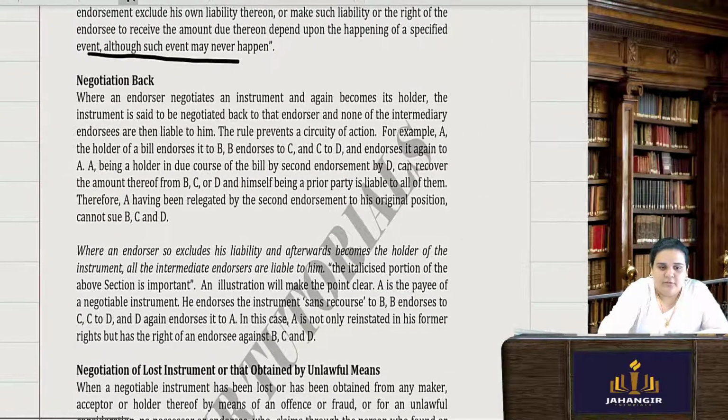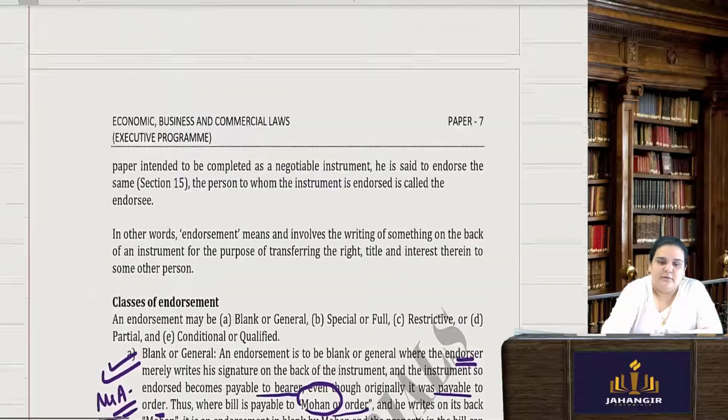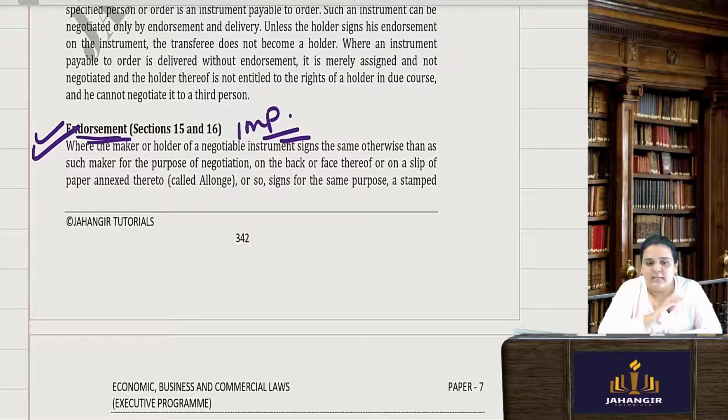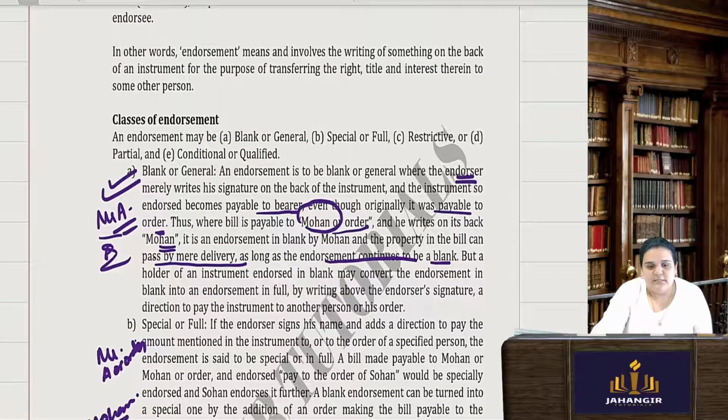Whatever is important, you are supposed to concentrate on those important things only. Whatever is marked as read, you are supposed to only read it, because they do not ask any questions from that; it is only for your understanding for the further chapter. What is important in these questions: distinguish its essentials, the parties involved, the holder in due course, the section-wise short notes which I have told you. Whatever is marked important, concentrate on that only, and once I finish this entire chapter, I will discuss the exam questions with you.